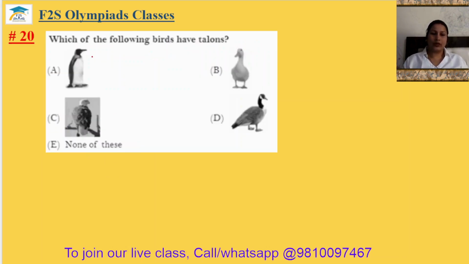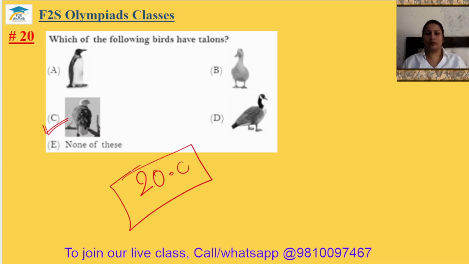Question number 20. Which of the following birds have talons? So this is your vulture. Vulture has talons. Talons are the big nails of the birds. Okay. So 20 answer will be option C.